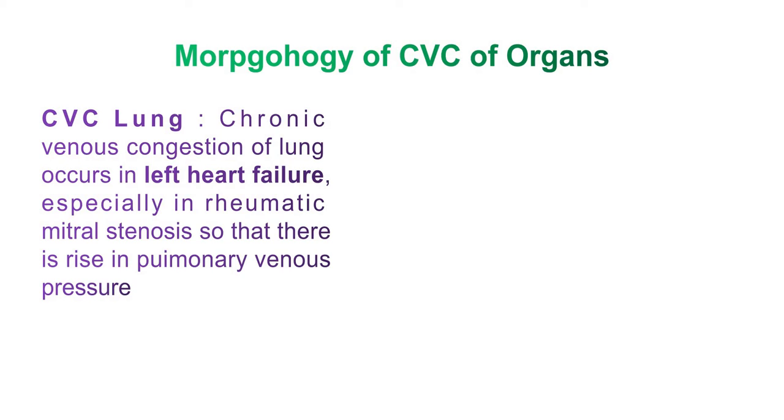Due to the increase in pulmonary venous pressure, pressure is exerted on the veins of the lungs, and the lungs show chronic venous congestion. That is prolonged pressure, not acute pressure, exerted over a longer period of time. So this is the CVC of lung.